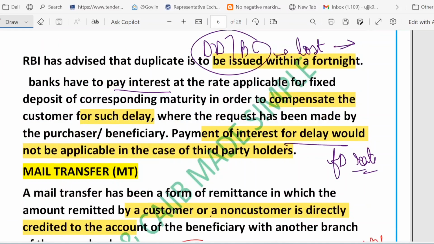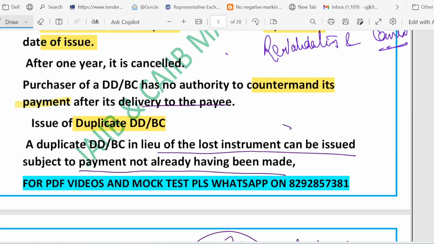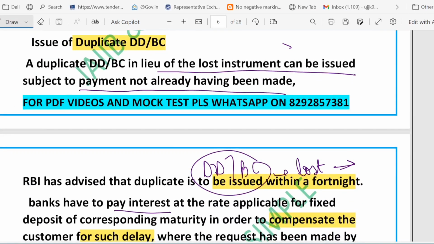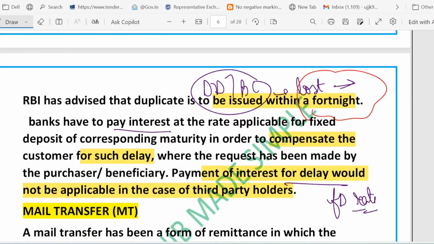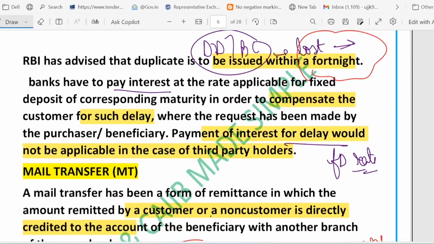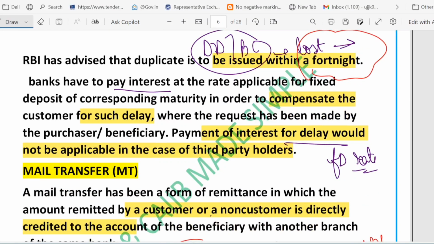So what we have talked about just now, duplicate DD and BC, I told you it is to be issued within 15 days. Remember the word fortnight for 15 days. What about the interest for delay? It is paid to the purchaser only at the fixed deposit rate. This is a very, very important thing, right? So the rate applicable would be the FD rate. So you can see fixed deposit.